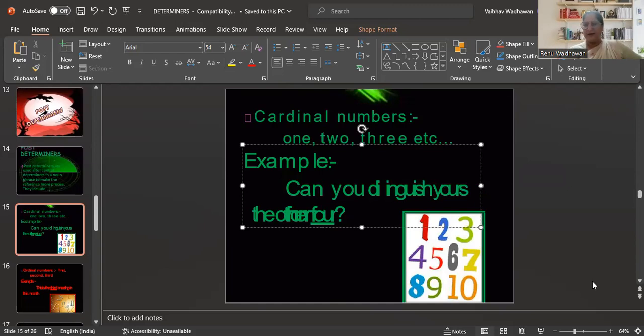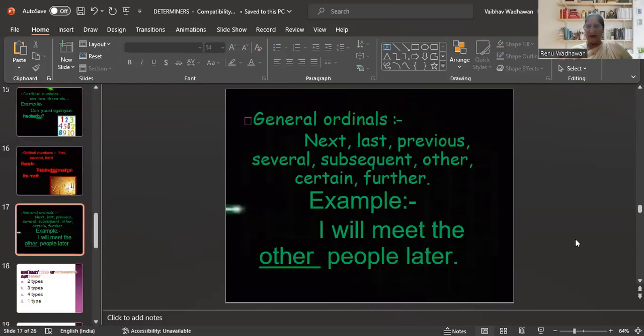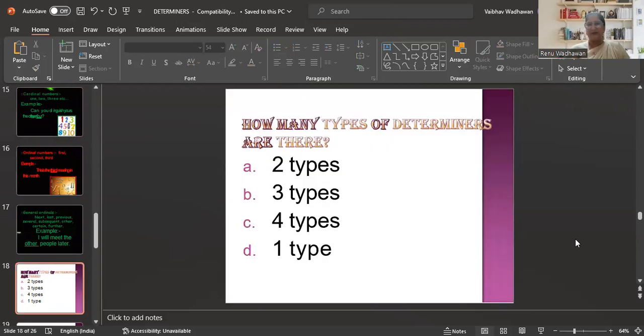Cardinal one. Ordinal: first, second, third, these are ordinal numbers. So this is the third meeting in this month. So general ordinals, if we say next, last, previous, several, subsequent, other, certain, further. So for example, I will meet the other people later. Fine. So these are general ordinals.